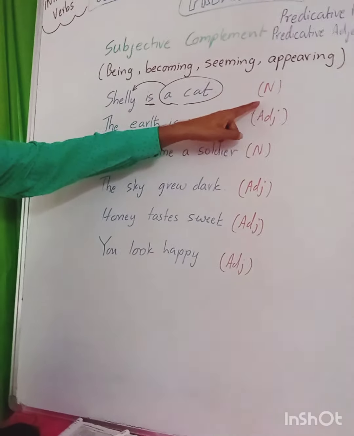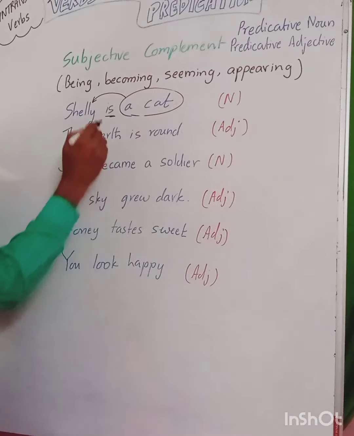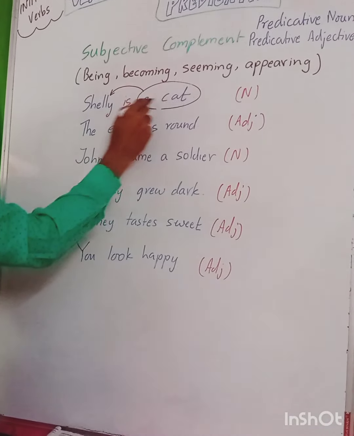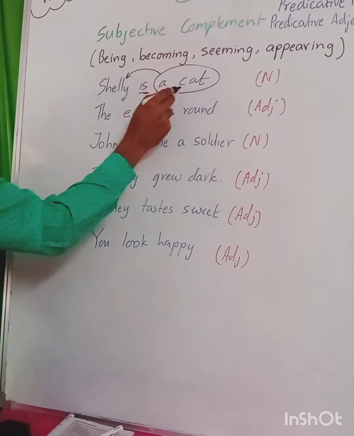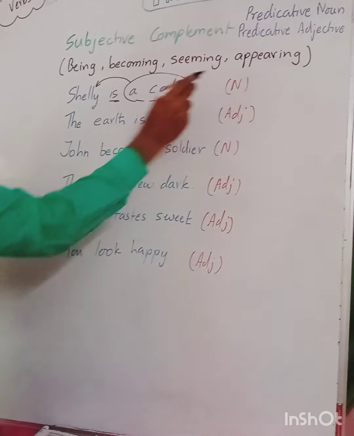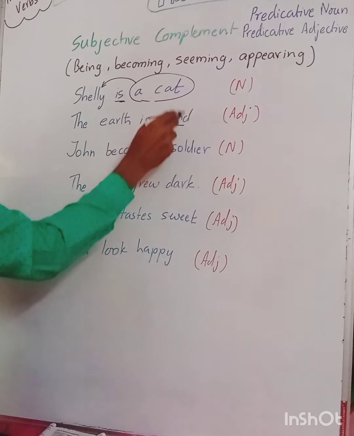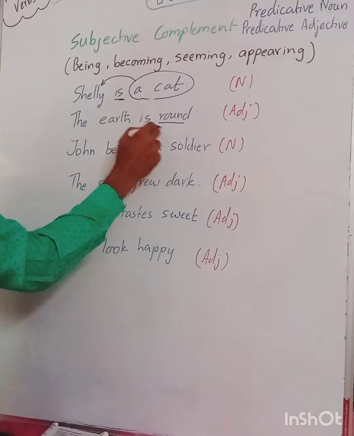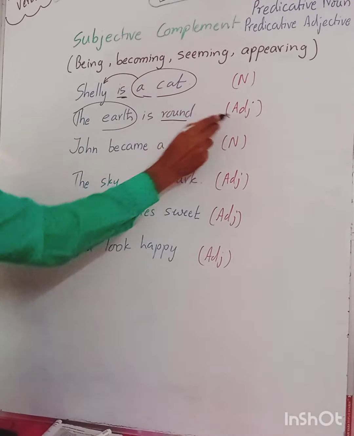So subjective complement has two kinds. One is a predicative noun, one is a predicative adjective. Here cat is about Shelly, so it is a noun, so it is called a predicative noun. Earth is round. If you see round, it is the shape of the earth, so it is the quality of the earth, defining the earth, so it is a predicative adjective.